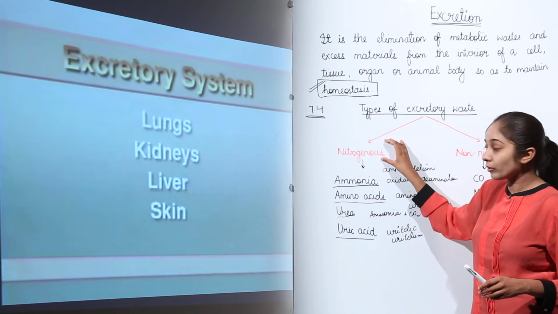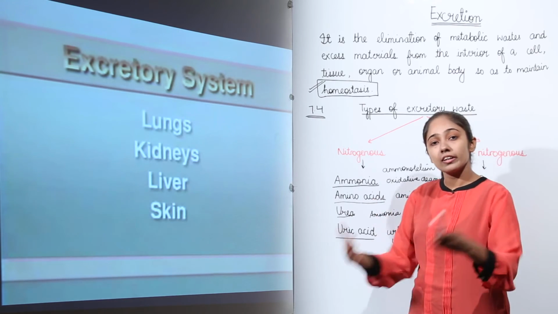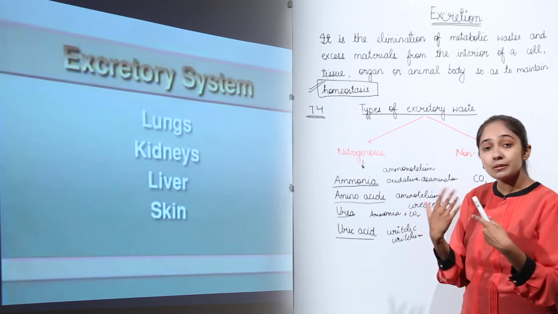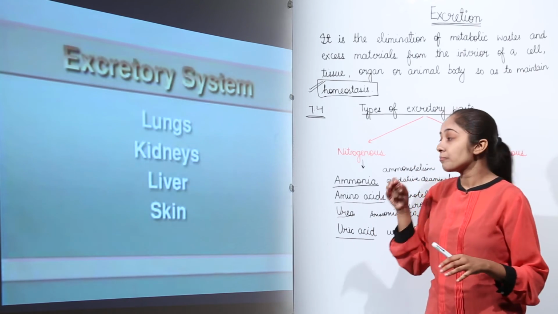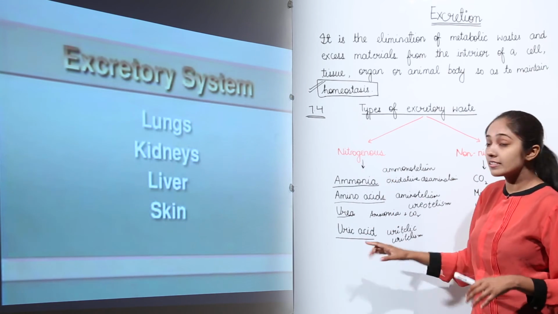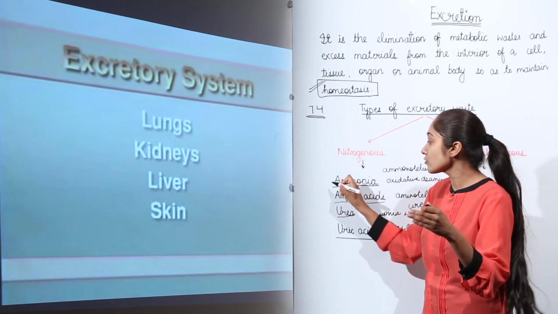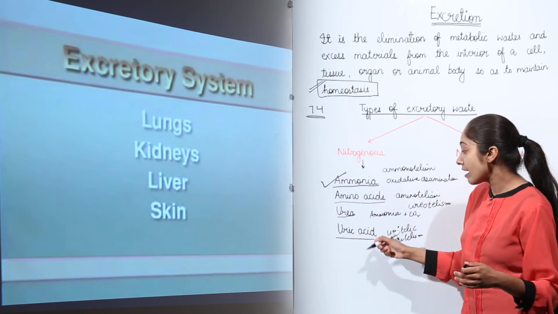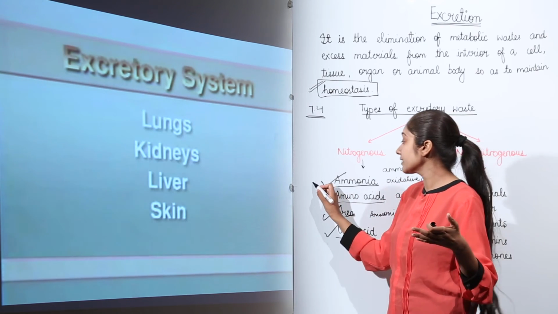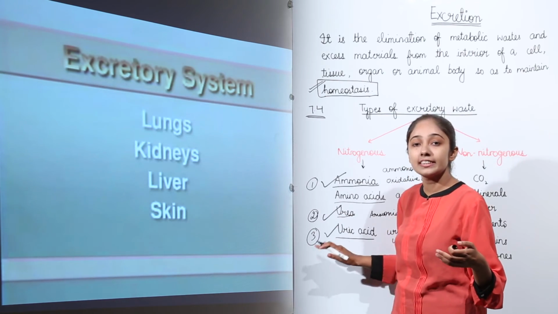Now remember that the nitrogenous waste products are ammonia, amino acids, urea and uric acid. Depending on different organisms, the waste products can be like this. For example, I told you that in the case of vertebrates and some invertebrates, the major excretory nitrogenous waste is urea. If you talk about the most toxic nitrogenous waste, it is ammonia. Then we have urea, then uric acid, which is least toxic.